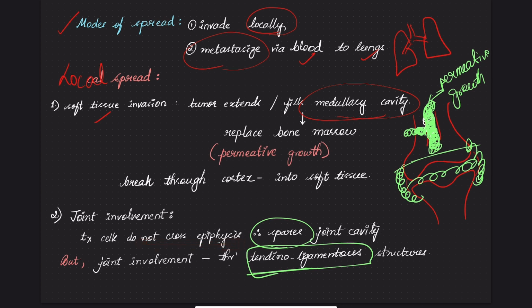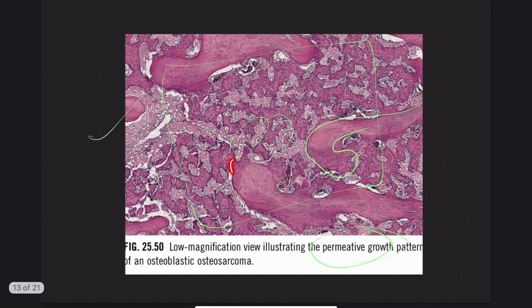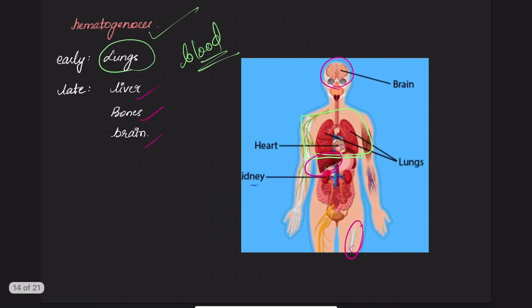But in unusual situations, it can involve the joint cavity if the tumor spreads through tendons and ligaments. This is a permeative growth, the tumor completely filling up the medullary cavity. The spread is via blood. Firstly, the lungs are involved. Later, the liver, bones, and the brain are involved.